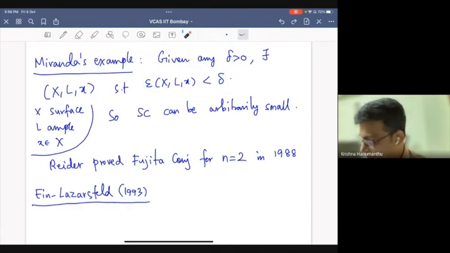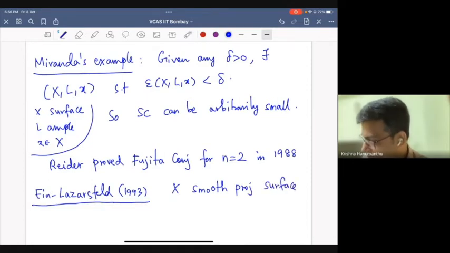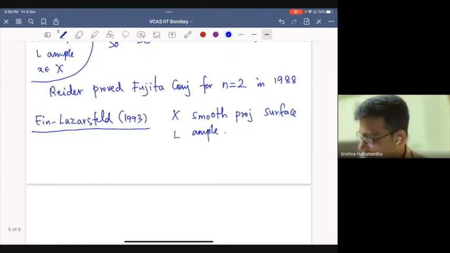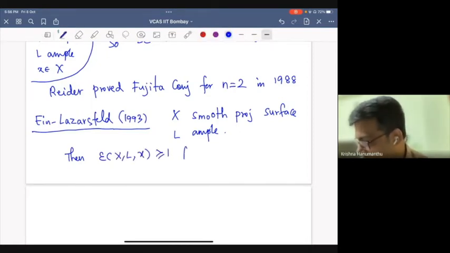So Ein and Lazarsfeld showed that if X is a smooth projective surface and L is ample, then epsilon(X, L, x) is at least 1 for all but possibly a countable set of points.